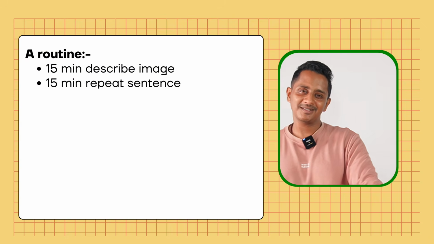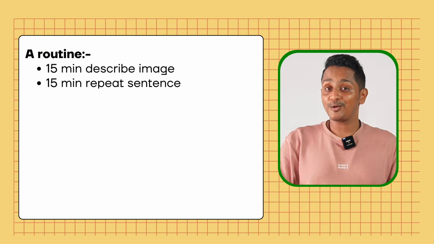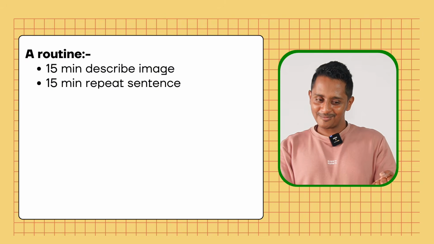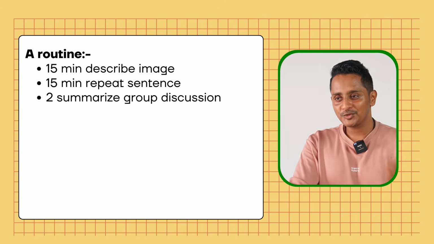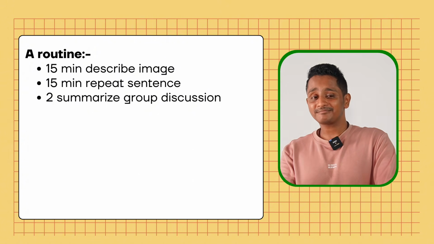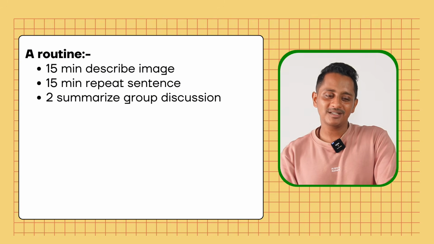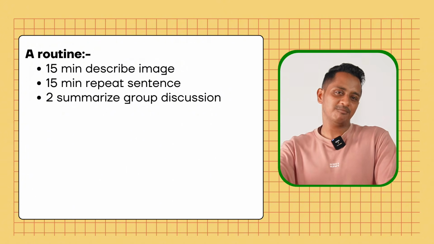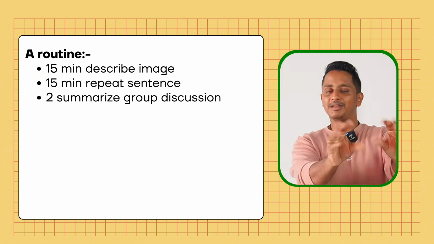15 minutes of repeat sentence is a must, because it overall contributes some 45 marks, 30 to listening, 15 to speaking. Very, very important. 2 summarize group discussion, because it contributes 15 to 20 marks to speaking and listening, both around 40 marks. At least do 2 questions. Per question, it is 4 minutes, 3-minute audio, and 1.5 minute you speak, 5 minutes. So 2 questions would be 10 minutes for that.